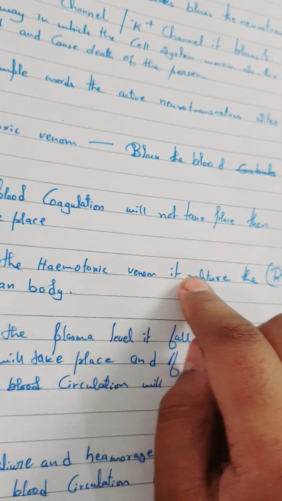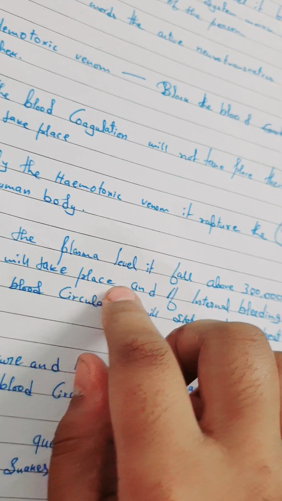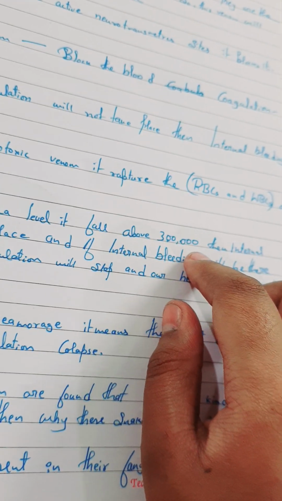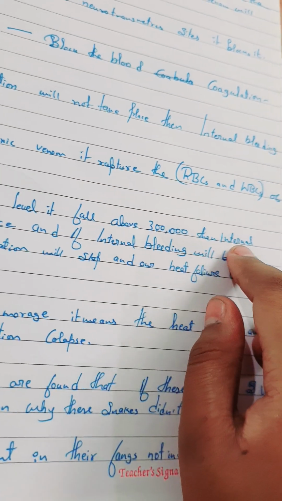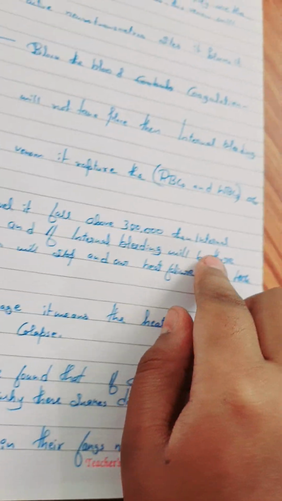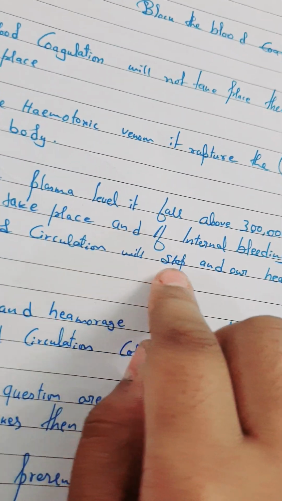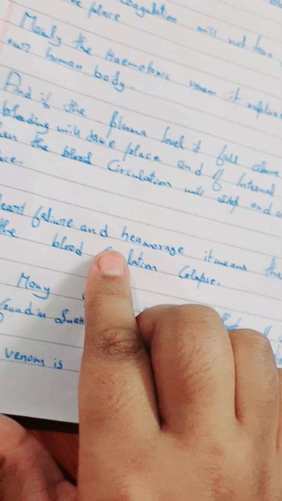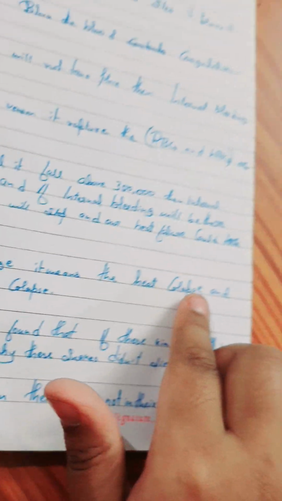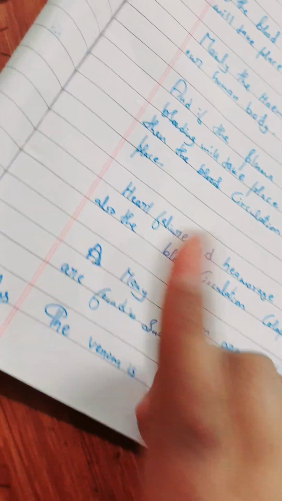Mainly, hemotoxin venom ruptures the RBCs and WBCs of the human body. If internal bleeding takes place, blood circulation will stop and heart failure could take place. Heart failure and hemorrhage mean the heart collapses, blood circulation collapses, and we die.